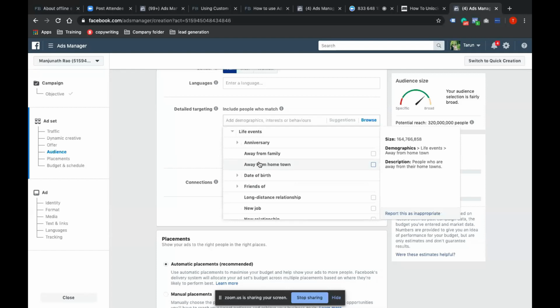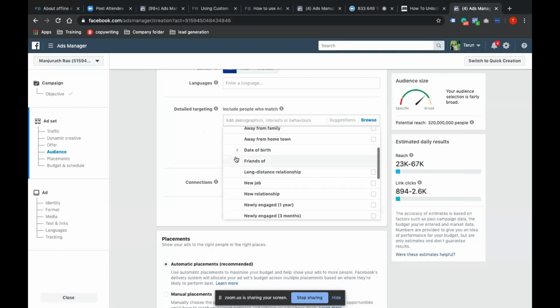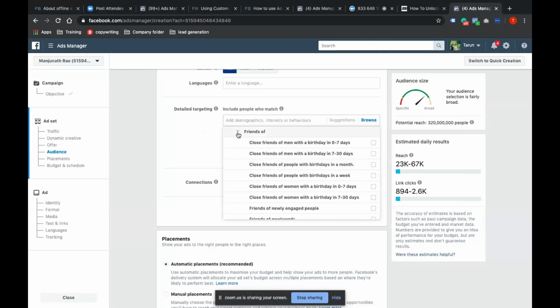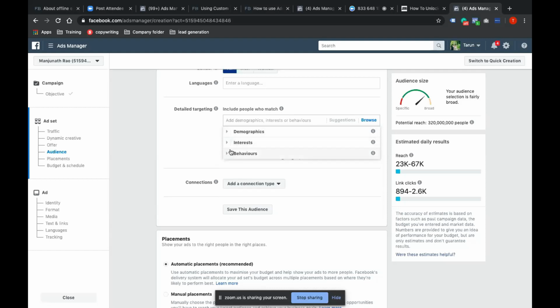I'm sure most of us have an ad manager, personal or business manager. You can directly go create an ad, easily see these options, and based on your requirement, you can choose these. Now the major thing I feel most Facebook marketers lack is that they do not explore these options, and even if they are aware of them, they do not really know when to use them.